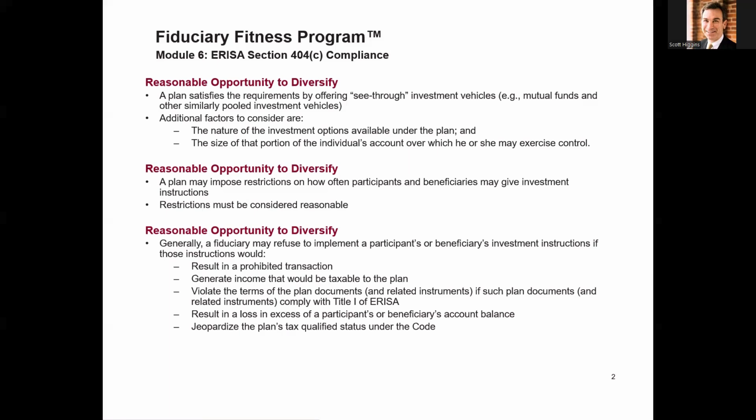And lastly, result in loss in excess of a participant's account balance, which jeopardizes the plan's tax qualified status under the code. In 99.99% of plans, none of these would be applicable, but we need to understand them.